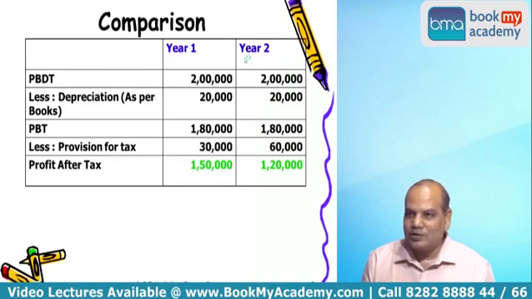Now to make the understanding clearer, I will bring both here together. This is the comparison chart of year 1 and year 2. PBDT is the same, 2 lakh, 2 lakh. Depreciation is the same, 20,000, 20,000. PBT is the same. But the tax liability that you have charged is different: 30,000, 60,000. PAT, 1,50,000, 1,20,000.